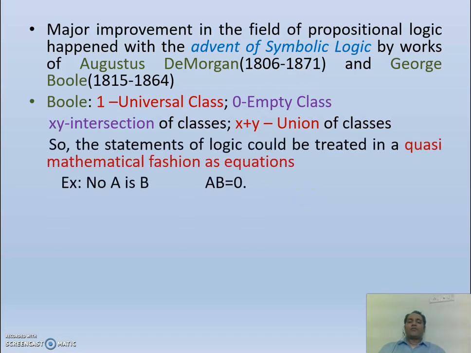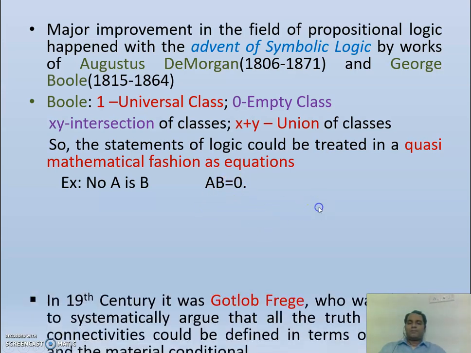So the statements of logic could be treated in a quasi-mathematical fashion as equations. With his concepts, it was possible to represent statements of logic in quasi-mathematical fashion as equations, which was a very important advent. So 'no A is B' can be written as AB equals 0. There is no intersection. That's what is shown here.